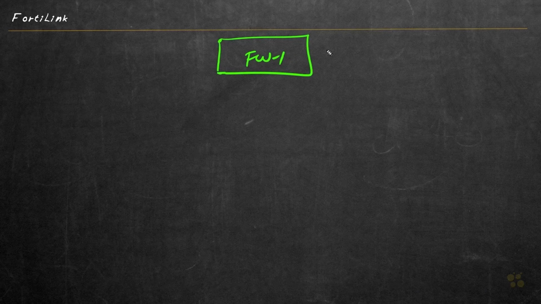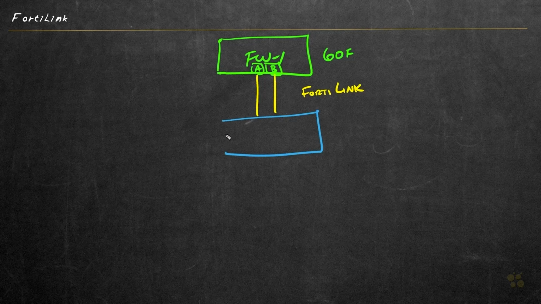So this firewall is a model 60F, and on that 60F it has ports A and B, which by default it's going to be using as part of its logical FortiLink interface. So let me go ahead and label FortiLink. And if we don't want to use ports A and B, we can use other ports, but since they're already there, let's use those. And let's connect those over to switch 1. So switch 1, its model is a 108E.